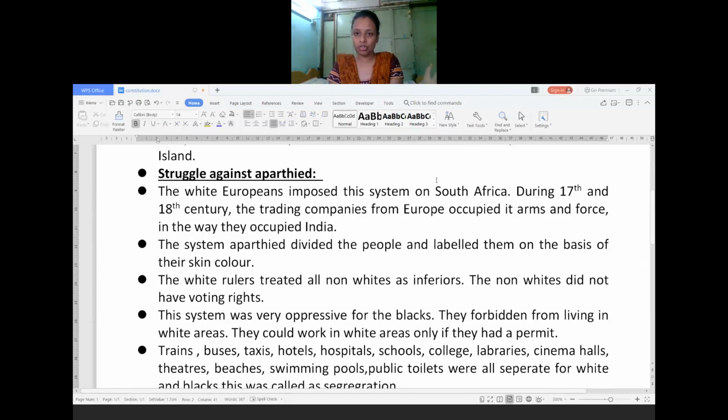Through his followers and other educated people living in the country, he kept giving awareness through messages and other means. So the struggle against the apartheid policy began. The white Europeans imposed this system in South Africa during the 17th and 18th centuries, when trading companies from Europe occupied it by arms and force.